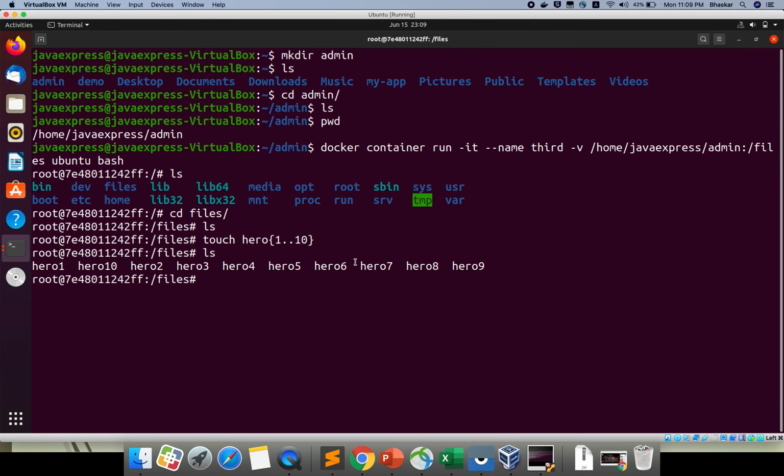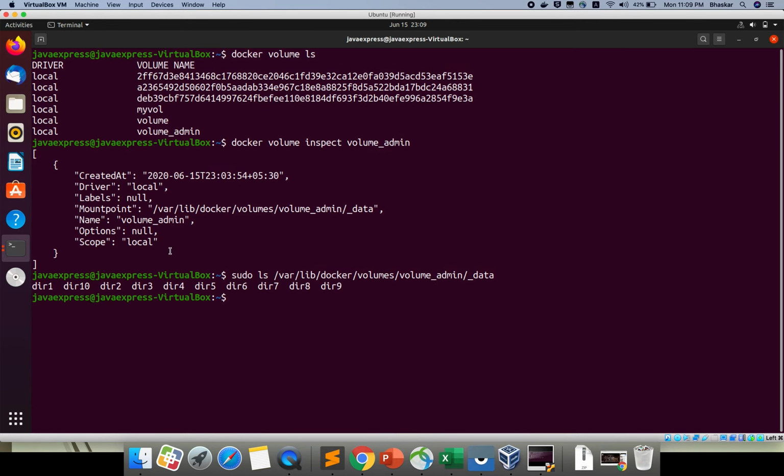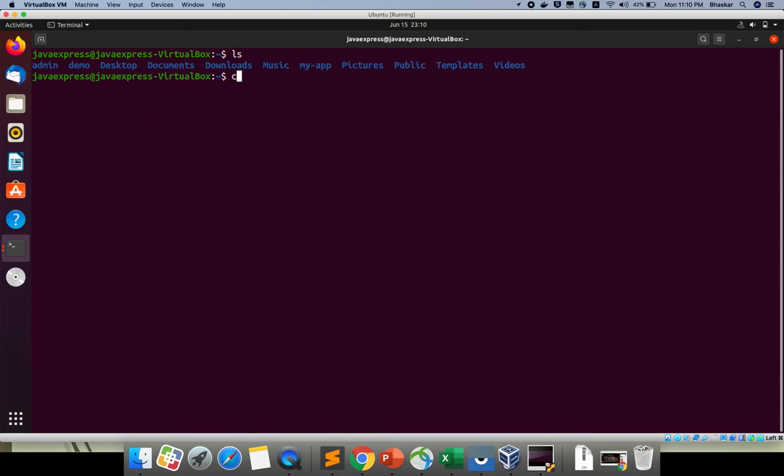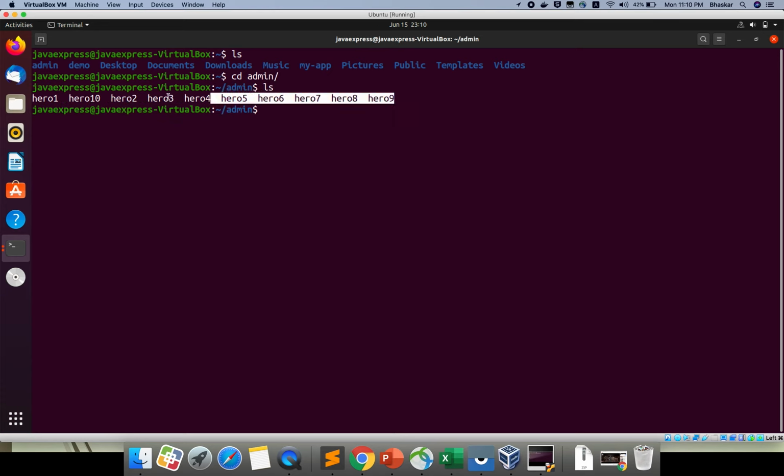So these 10 files should exist in your host directory only. You don't need to inspect anywhere. If you inspect also, you will get this directory. Now I will go here, clear my screen and ls. Where is my admin folder? Admin ls command. See, all files exist now.